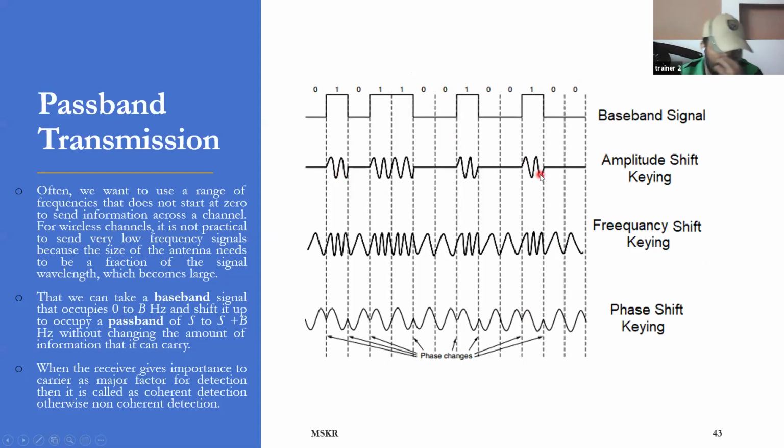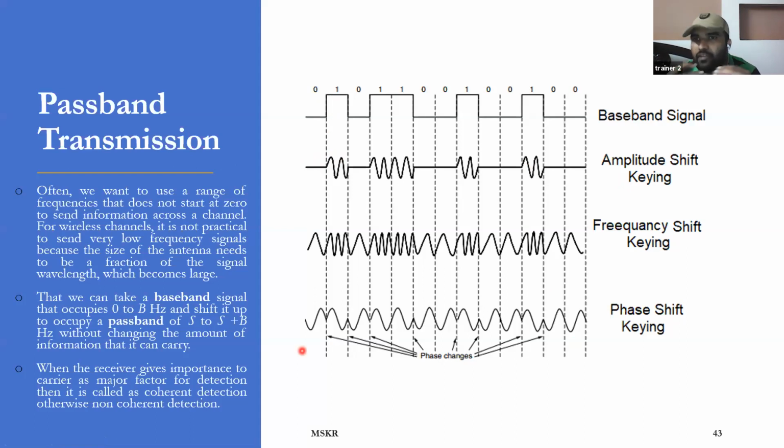One is changing amplitude of the carrier signal. So this is your carrier signal. So changing the amplitude. So when your data is 0, amplitude 0; when your data is 1, continue the amplitude as it is. So 0 means amplitude 0, 1 means your actual amplitude. So that is nothing but amplitude shift key.